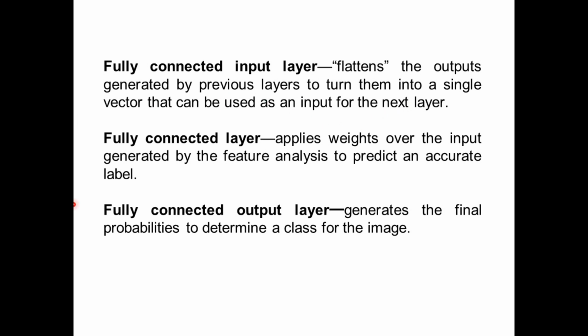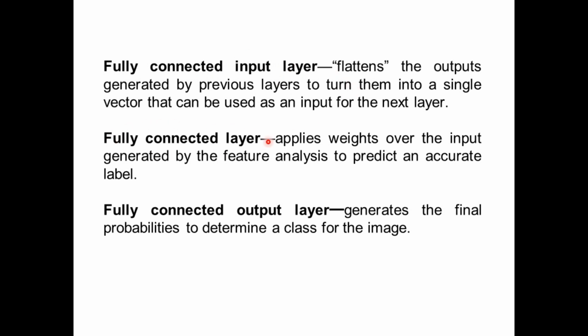Now the fully connected layer applies weights over the input generated by the feature analysis layers to predict the accurate label. The difference between the fully connected input layer and the fully connected layer is that the fully connected input layer just converts or flattens a matrix into a vector such that the next layer can use those values as input and do the processing.